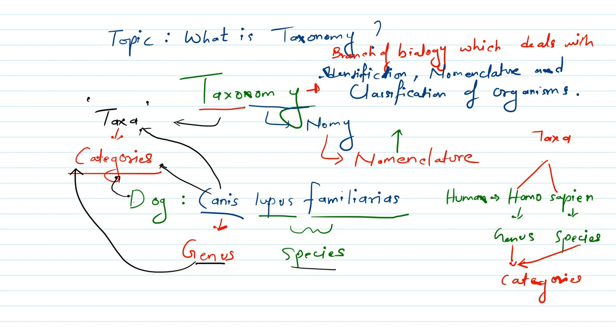Simple. So taxonomy is a branch of biology which deals with identification, nomenclature, and classification of organisms.